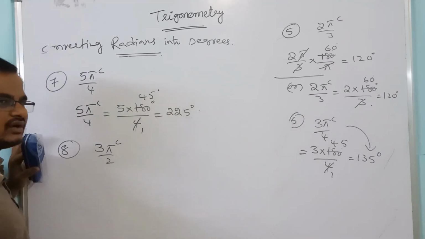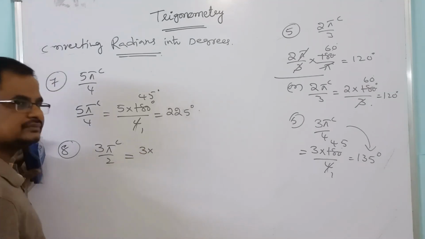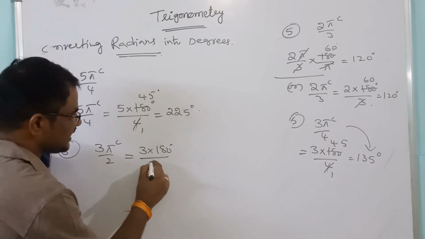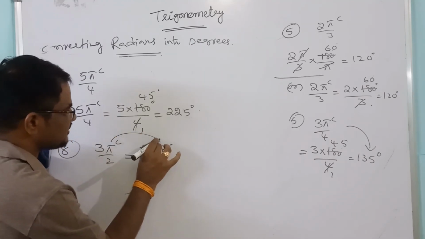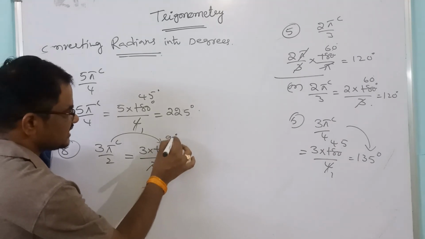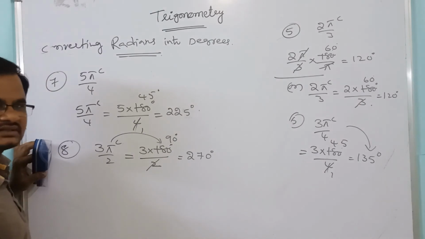Next, suppose 3 pi by 2 is there. We have to convert 3 pi by 2 into degrees. That is equal to 3 into 180 degrees divided by 2. Replace pi by 180. This is 90, 90 into 3, that is equal to 270 degrees.